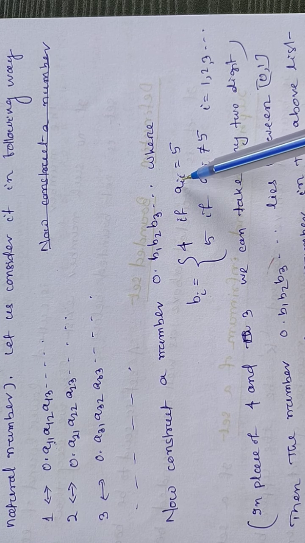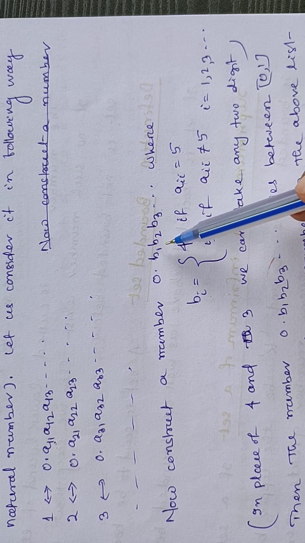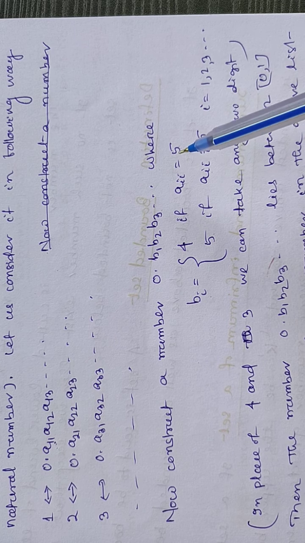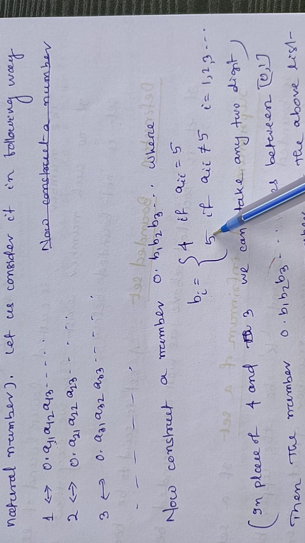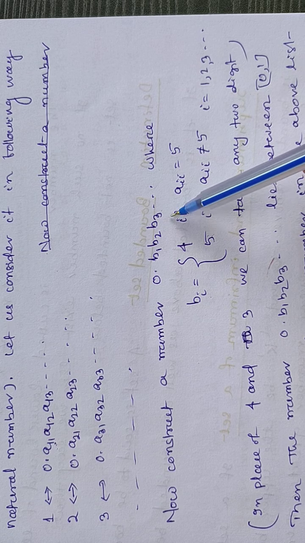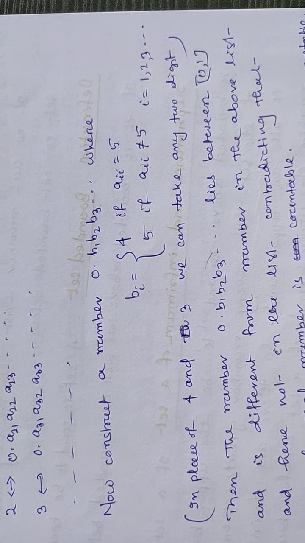It is 4 if aii is 5. If aii is not 5, then it is 5. So it is filled in that way. All b1, b2, b3 are filled in that way. There is nothing special about 4 and 5; you can take any digit. If we construct this number in this way, then what will happen?